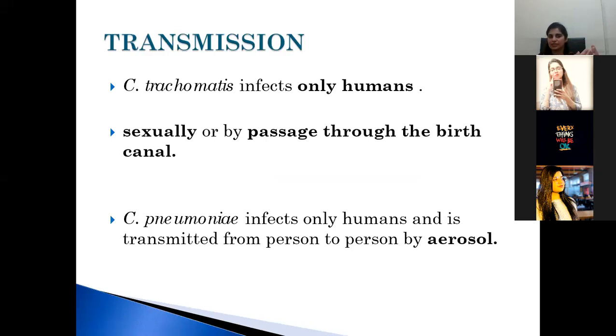So the only host of Chlamydia trachomatis is humans, and for Chlamydia pneumoniae it is also humans. Chlamydia trachomatis can be transmitted by sexual transmission or by vertical transmission, whereas Chlamydia pneumoniae is transmitted by respiratory droplets.